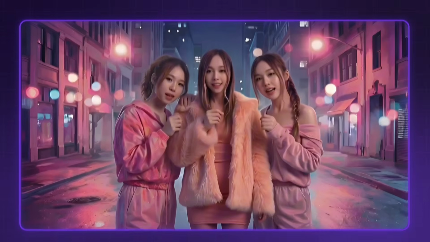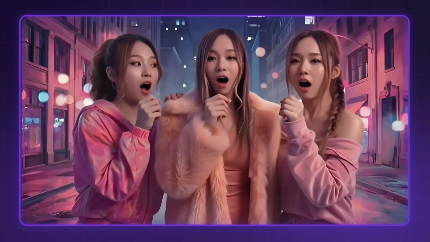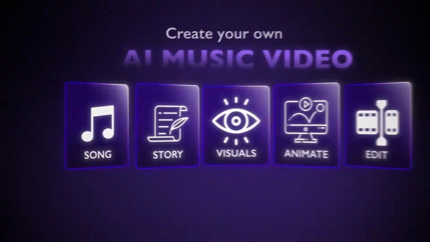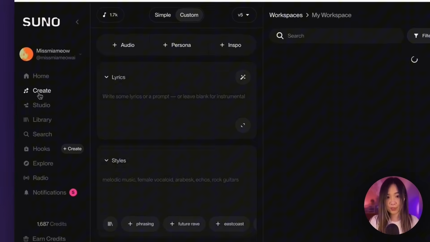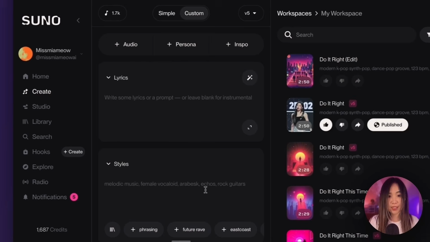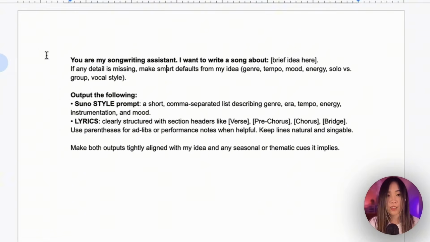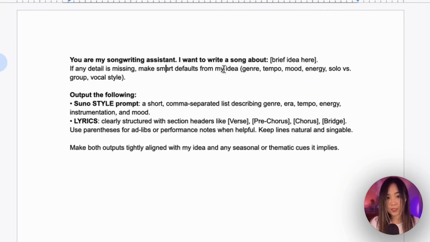And later, I'll show you how to get multiple characters to sing at exactly the right moment. But first, we need a song. And for this project, I'm using Suno. To generate a song in Suno, we need a style prompt and the lyrics. To make this easy, I use a simple songwriting prompt that turns a rough idea into exactly those two outputs.